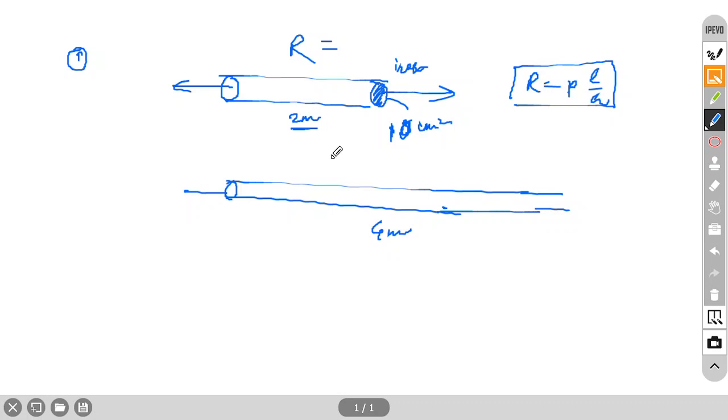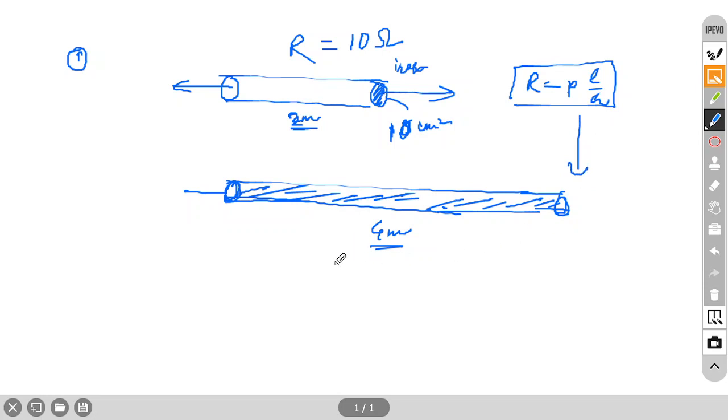But in the second situation, you are stretching this wire and the length is increased by 2 times. Suppose it was initially 2 meters, now it became 4 meters. Nothing else is given. Suppose the resistance is 10 ohm. Now what will be the resistance of this wire if you stretch it? You have to find it from this formula.